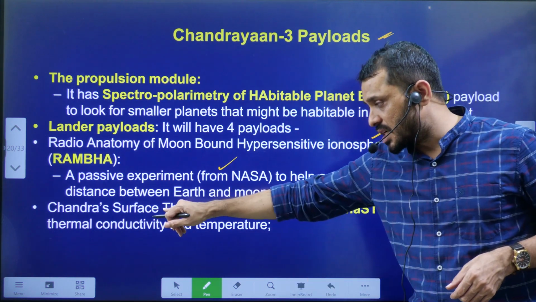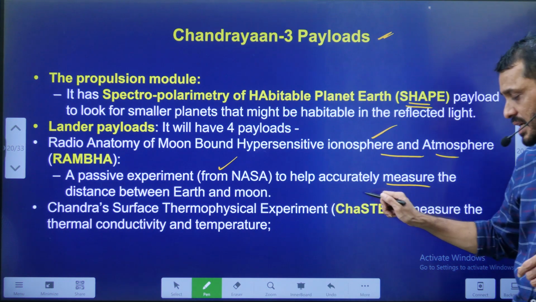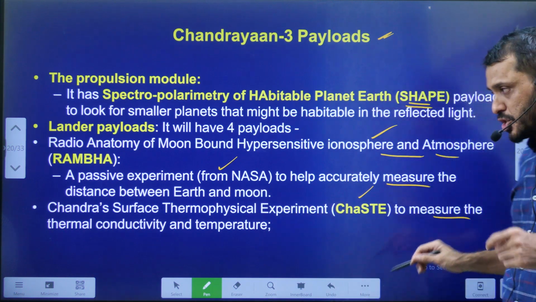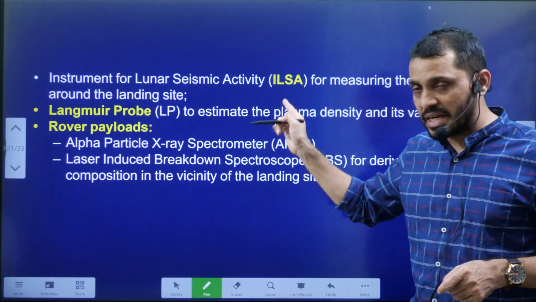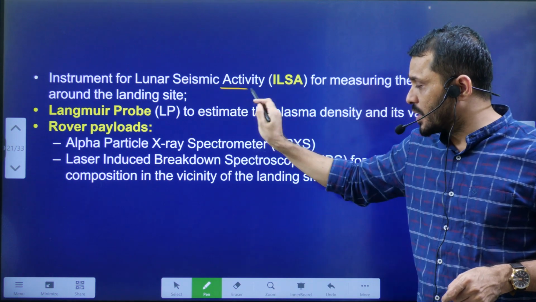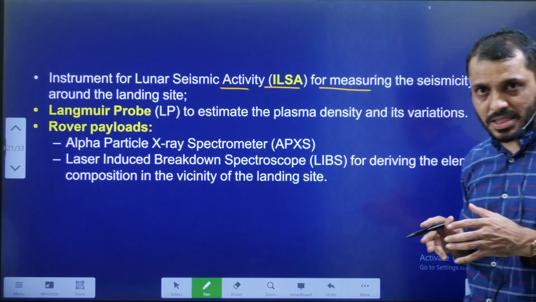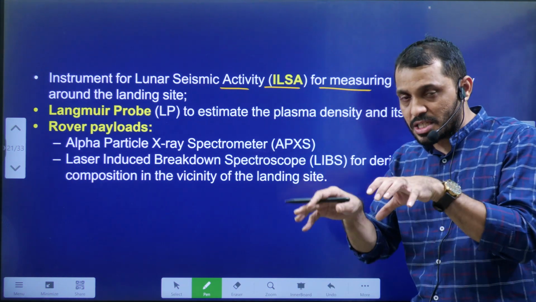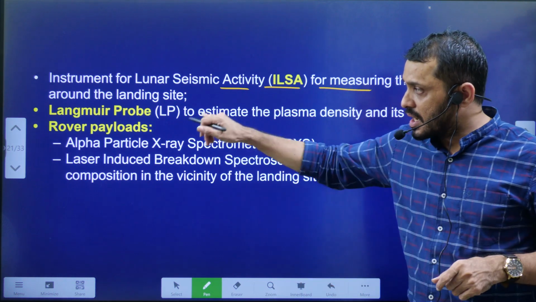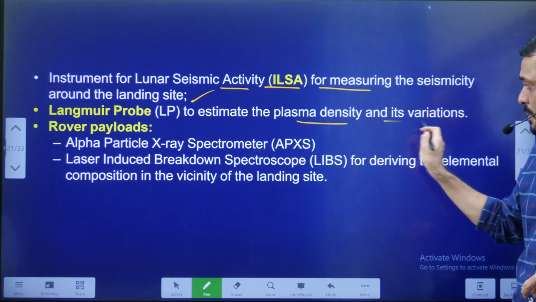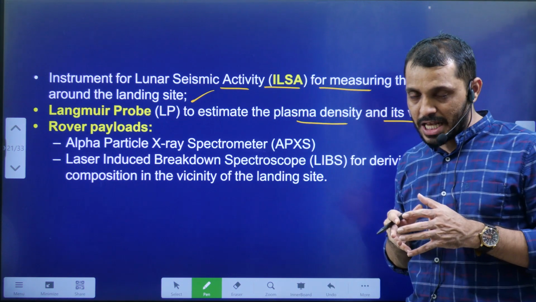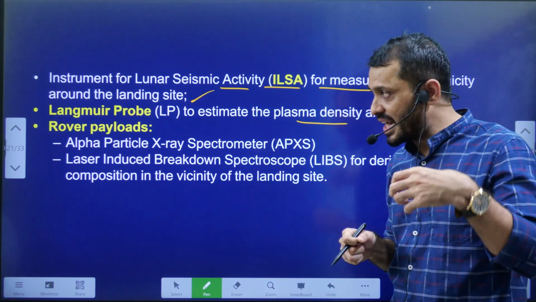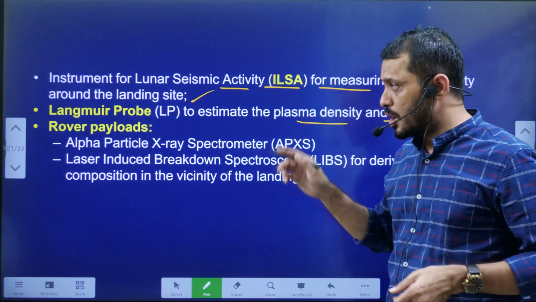Another instrument, Chandra's Surface Thermophysical Experiment, is known as ChaSTE. It is to measure the thermal conductivity and temperature. Next, ILSA, Instrument for Lunar Seismic Activity. It is to measure seismic activity around the landing site. So where it lands, around that landing site, seismic activity will be checked. Next, Langmuir probe, LP. It is to estimate the plasma density and its variation. These are some of the instruments present in the lander. Next, what are present in the rover payloads?